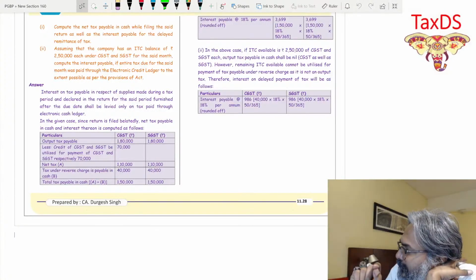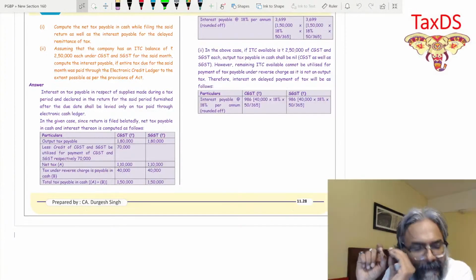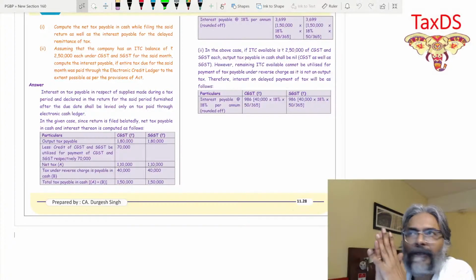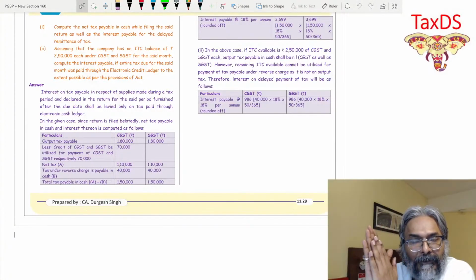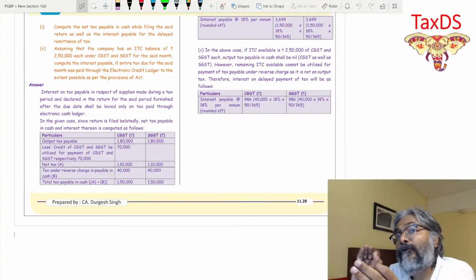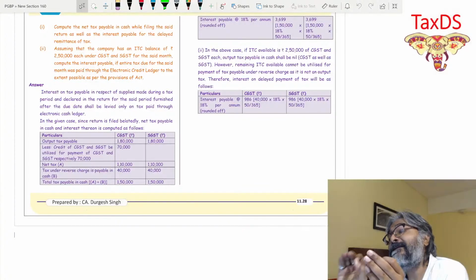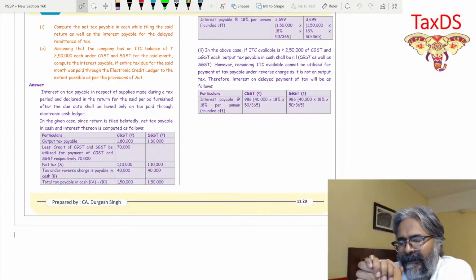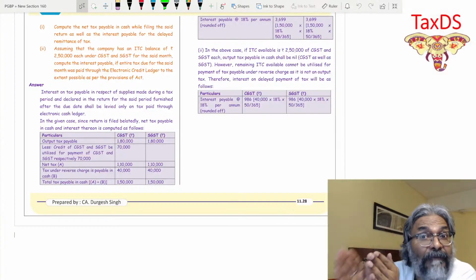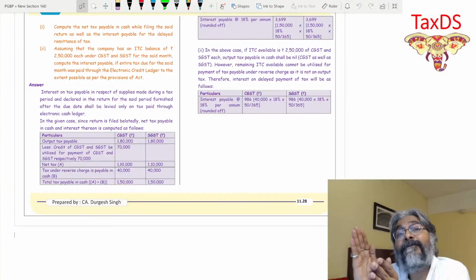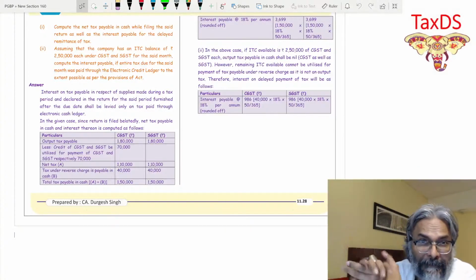On those lines, students, please be careful. As far as the payment of tax is concerned, please pay attention now. In the context of the payment of taxes, students, you know that in the GST law, technically there is no due date by when the tax needs to be deposited. So technically there is no specific provision for the due date of the deposit or the payment of GST.